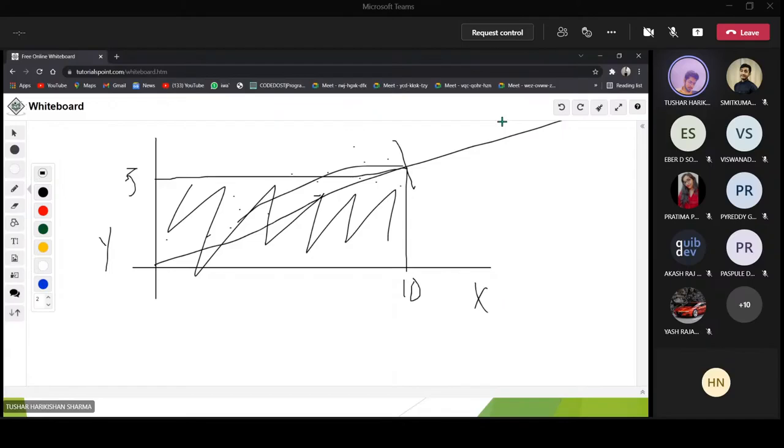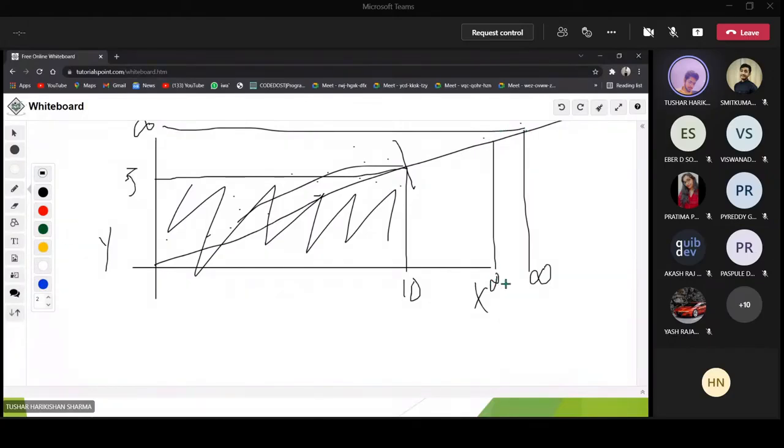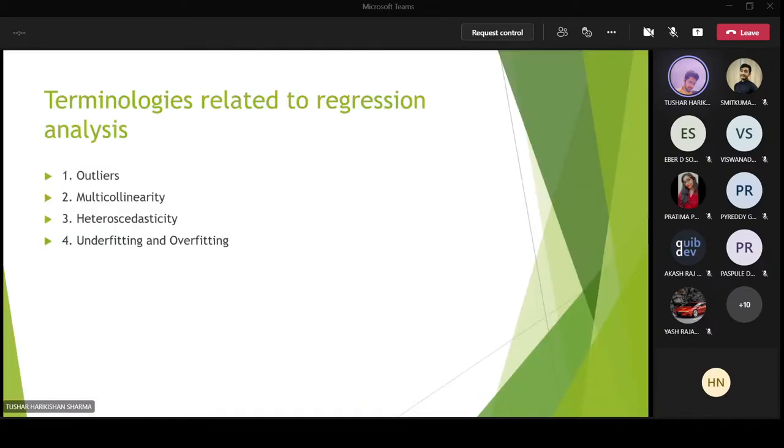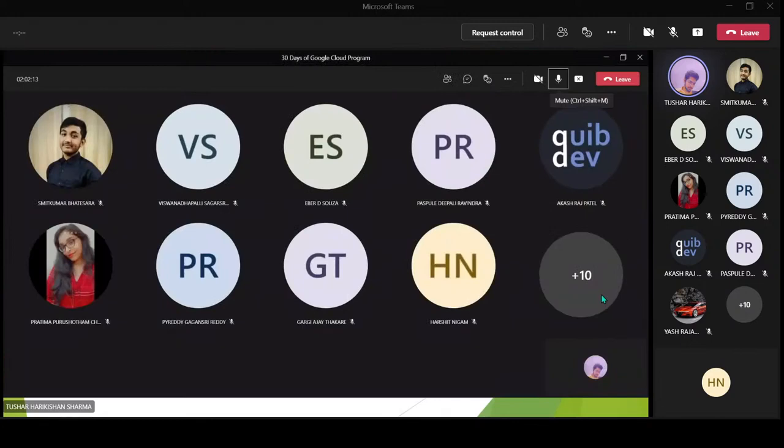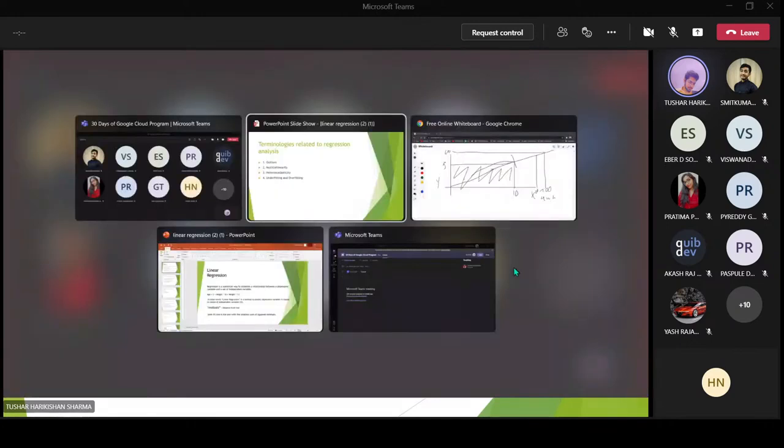But let us assume that there is a point somewhere over here and its value is infinity. Here also the value is infinity, and we have 2 points at infinity minus 1, or maybe 99999, which is a very big number. So, do you guys really think we need those kind of values in our model? It's not really required, right?